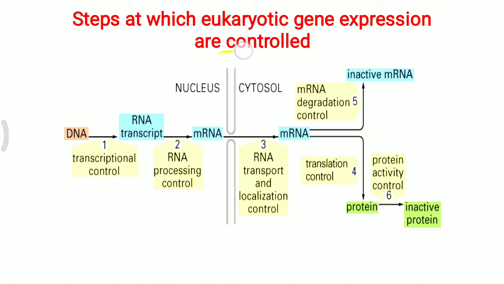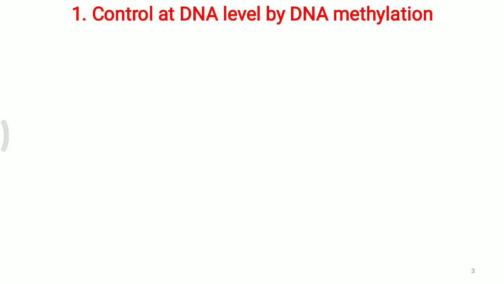So the final gene expression is with the help of the function of the protein, but from DNA to protein formation, at various levels, particularly in the eukaryotic cell, it is controlled. So those are the various steps of eukaryotic gene expression, and they are controlled for the various activities of the cell. In detail, we will look at that. First, control at the DNA level by the DNA methylation process.